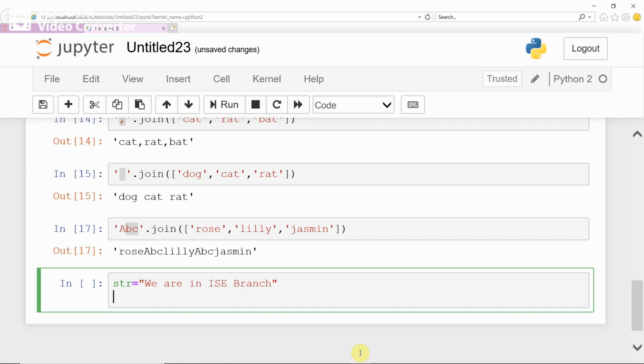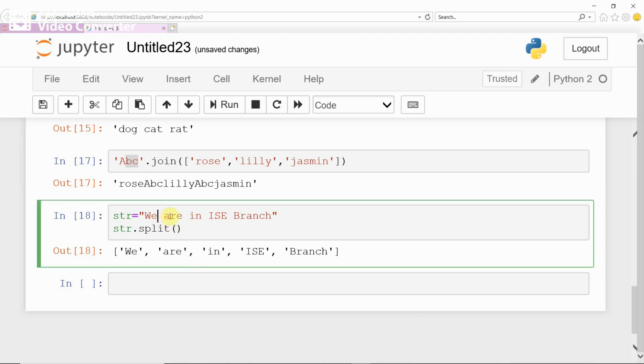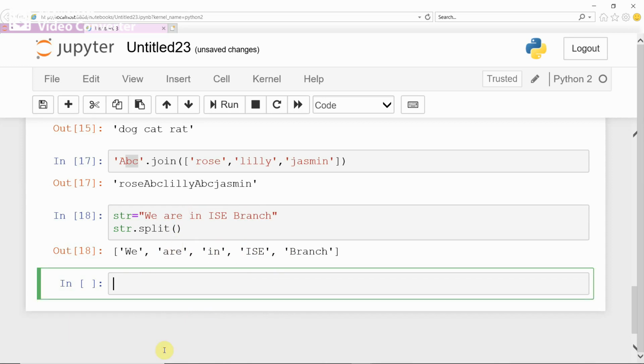Now str dot split, if you just give the split method without any argument and run, it splits the given string into list items. See, we are in ISC branch, and by default it takes space as the splitting character.